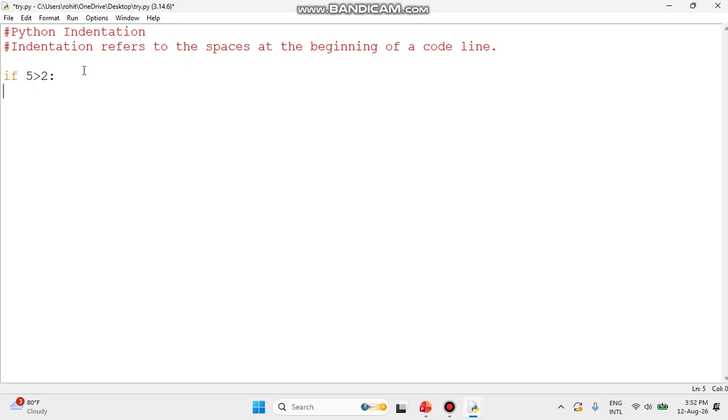Let me show you again. If I use backspace right now, see where my cursor is. When I hit the enter button, it is not coming down to the i, it is coming below the 5. It means that whatever space we want, this space is nothing but the indentation.